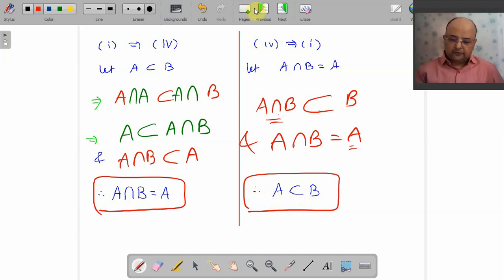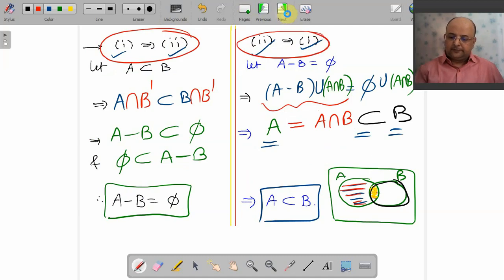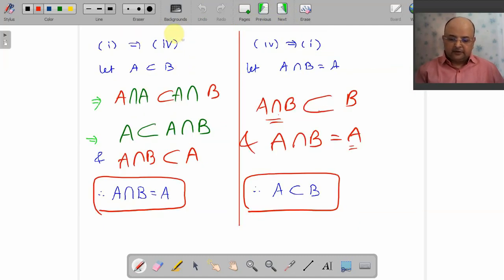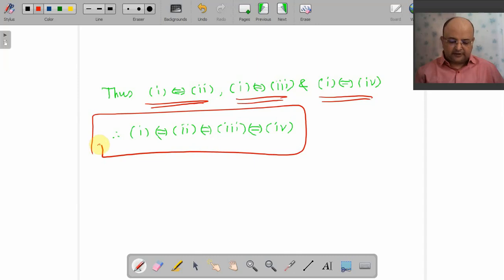So first we proved that 1 implies 2 and 2 implies 1. Then we proved that 1 implies 3 and 3 implies 1. Then we proved that 1 implies 4 and 4 implies 1. So 1 implies and is implied by 2, 3 and 4. So I can say that all the 4 statements are equivalent. Equivalent matlab they are same.